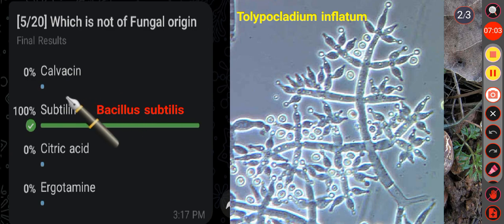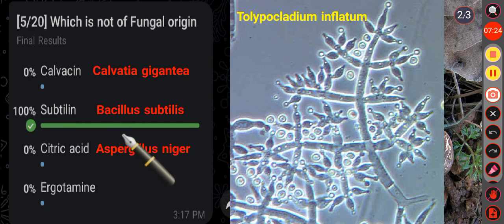Okay, so see the other option, that is Calvacin. Calvacin is isolated from the puffball mushroom, that is Calvatia gigantea. Okay, then in the option C, that is citric acid. Citric acid is primarily obtained from the fungus Aspergillus niger through a fermentation process. Then in the option D, that is ergotamine. Ergotamine is produced by the fungus Claviceps purpurea. Okay, so all these three are of fungal origin, meaning these are obtained from different species of fungi.